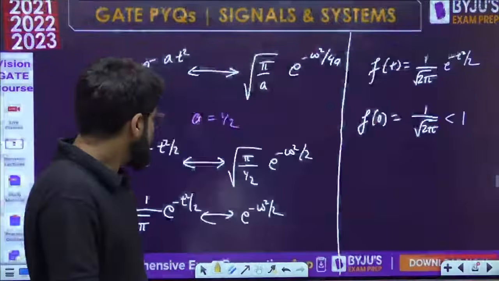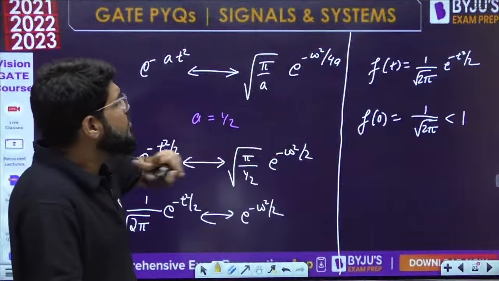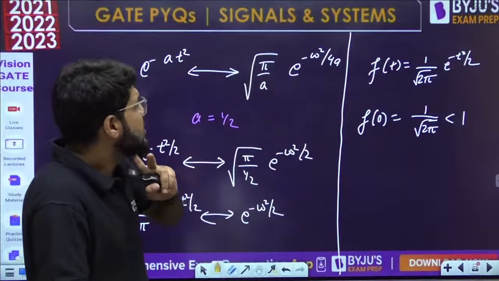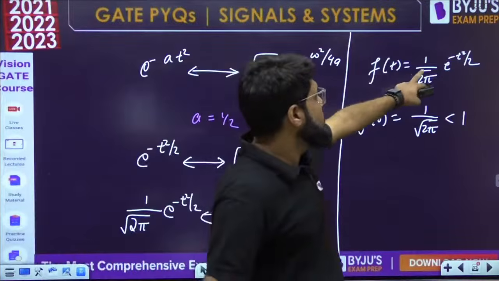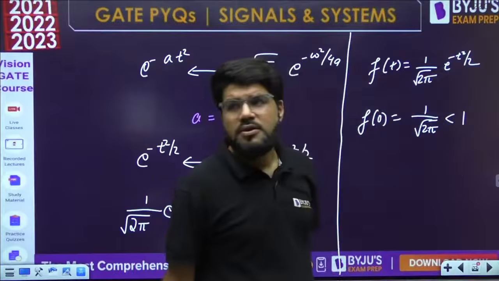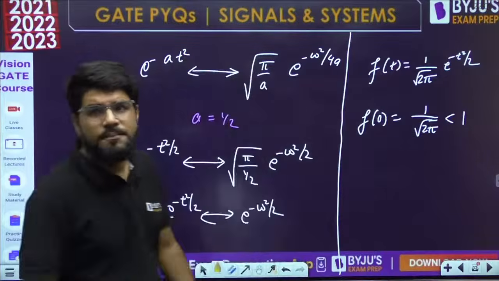Roman, which last step? What is the problem here? The last step is just calculating f naught, no? I have substituted t equal to 0, so e power 0 becomes 1. So the answer is just 1 by root 2π.